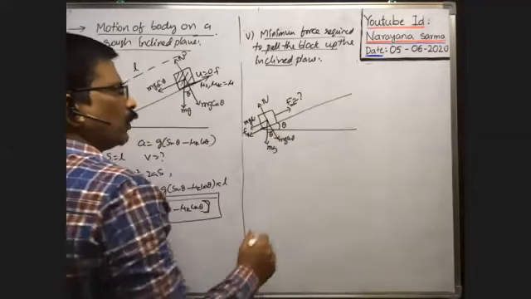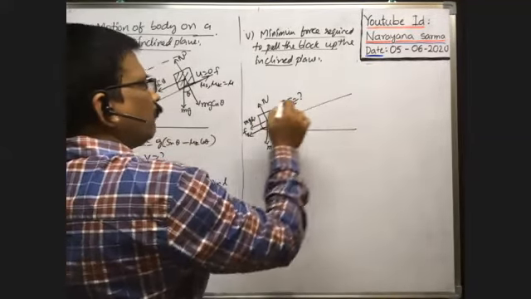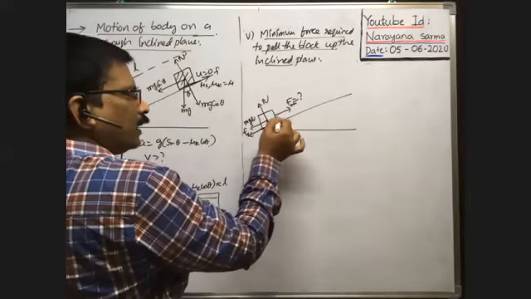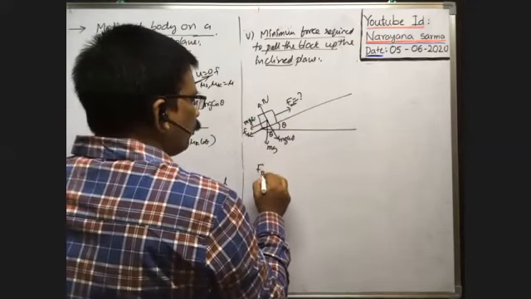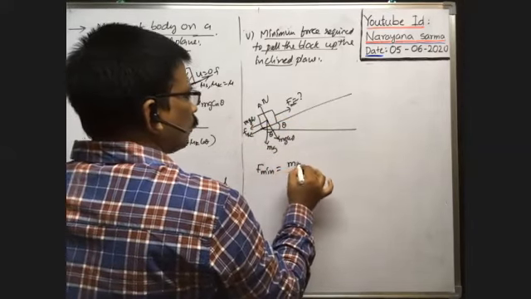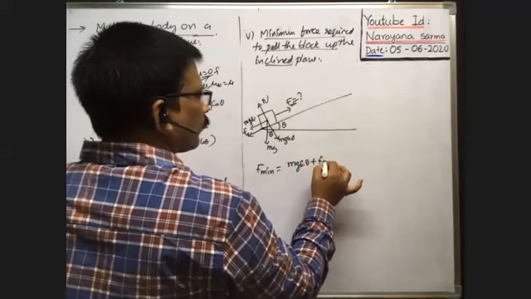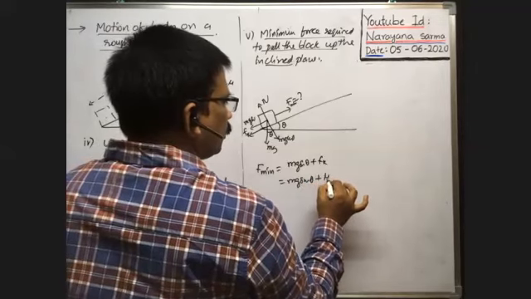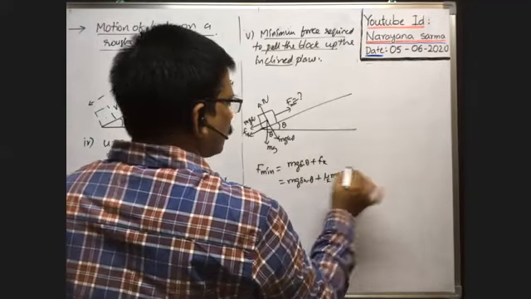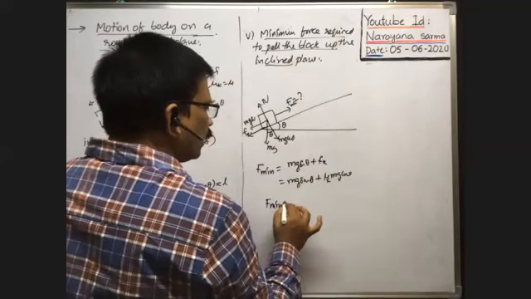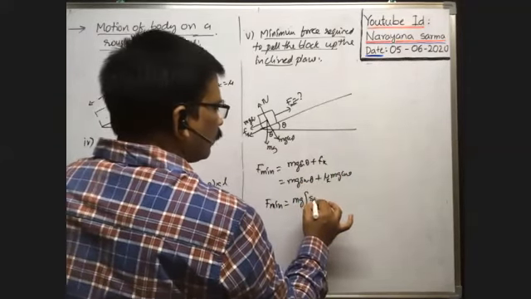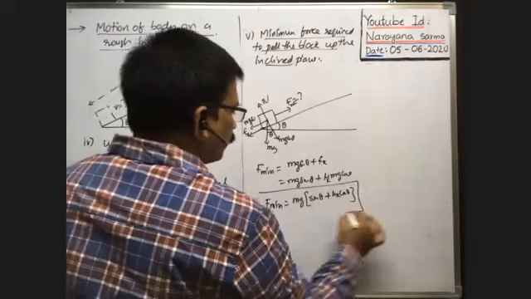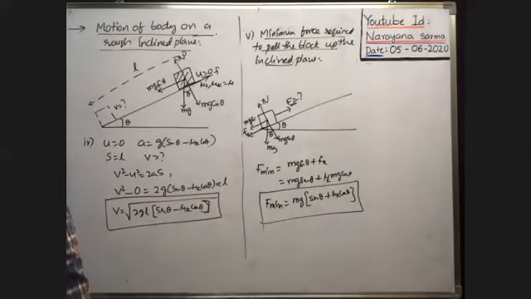Now, to pull the block up the inclined plane, we have to apply a minimum force. The sum of these two forces acts on the block along the inclined plane downwards. That's why the minimum force required to pull the block up the inclined plane is mg sin theta plus Fk. Fk means mu k into normal reaction mg cos theta. Therefore, the minimum force needed is mg times sin theta plus mu k cos theta. This is the minimum force required.